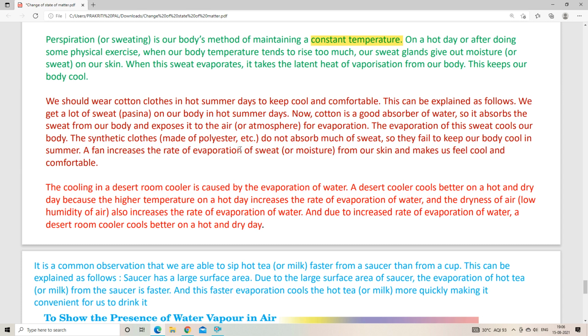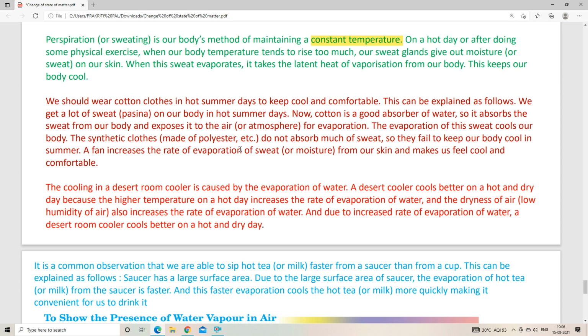A desert cooler cools better on a hot and dry day because the higher temperature on a hot day increases the rate of evaporation of water. So that is how a desert room cooler helps us in cooling.